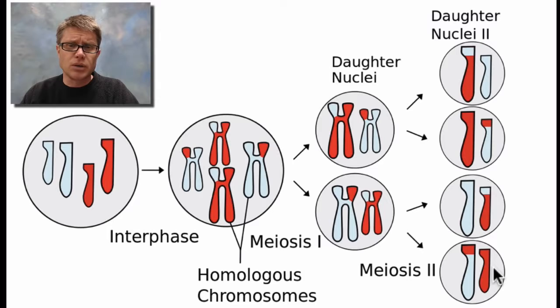So what do we create when we're done? We're going to create daughter cells, but each of those daughter cells are going to be different. Each of these would create a new sperm or a new egg. Now it's going to be much more complicated in us. In humans, remember, we're not going to start with 2n equals 4, with 4 total chromosomes here. We're going to start with 2n equals 46, and so we're going to start with 46 chromosomes. So it's going to be really, really different when you get to the end. And so we can create literally billions and billions of different types of cells through meiosis. And so that's going to give us variation.